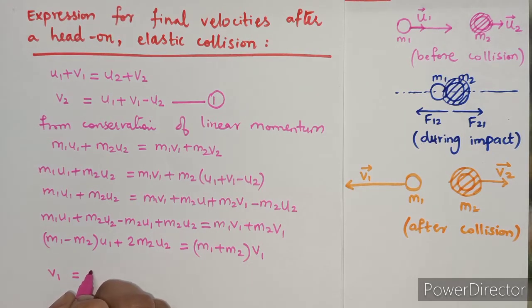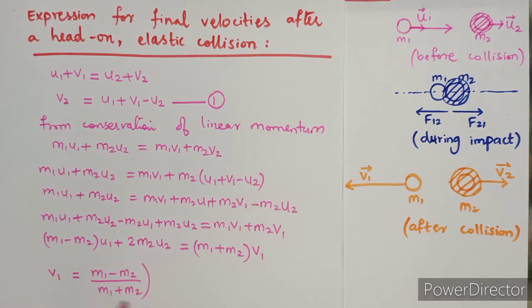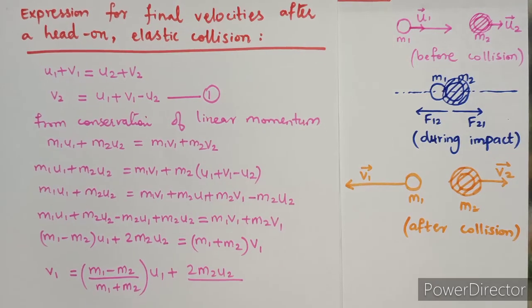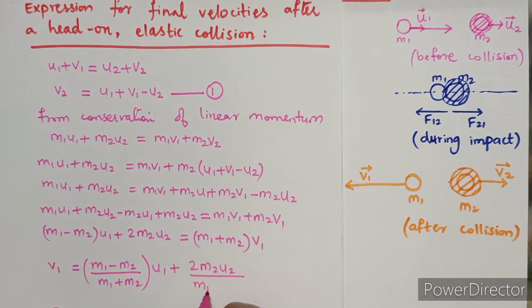So we write m1 minus m2 upon m1 plus m2 into u1 plus 2 m2 u2 upon m1 plus m2.